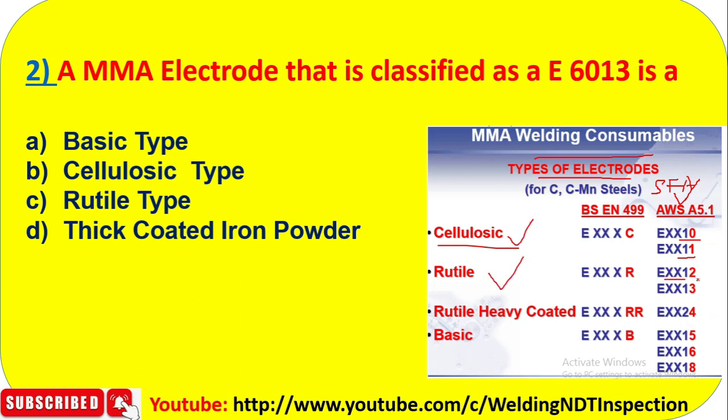Rutile: 6012 or 6013, maybe 7024, no problem. 6012, 6013, so rutile. Where 6013 is mentioned, definitely it will go to rutile. Rutile is the correct answer, so option C. So you understand cellulosic and rutile.